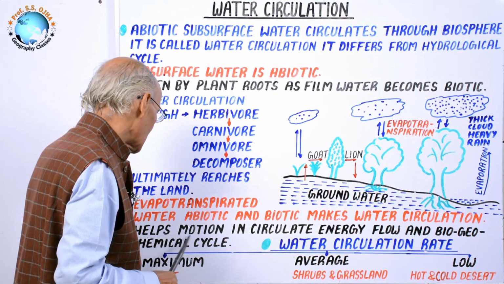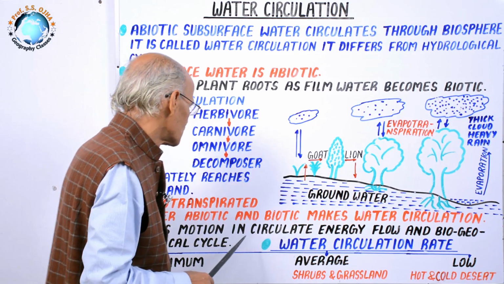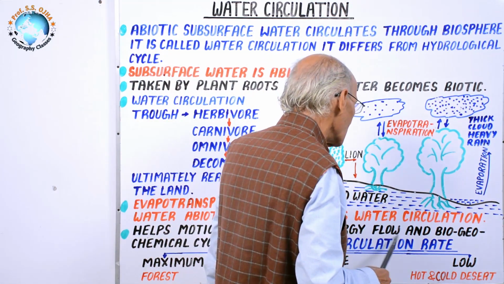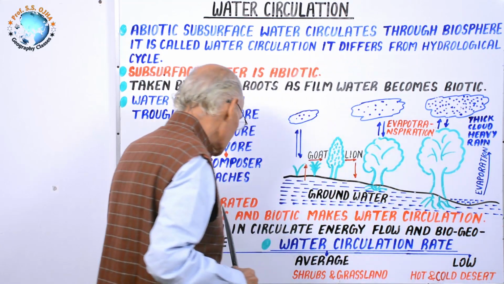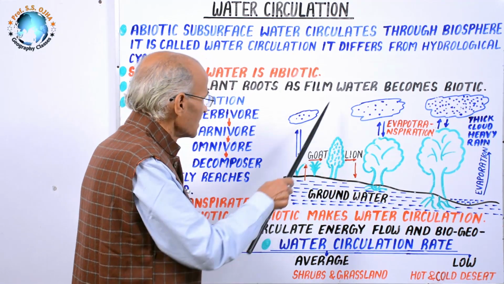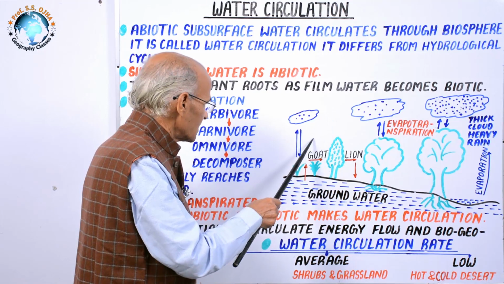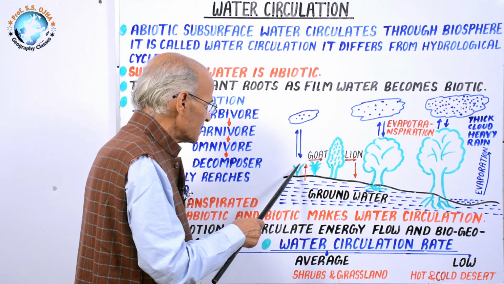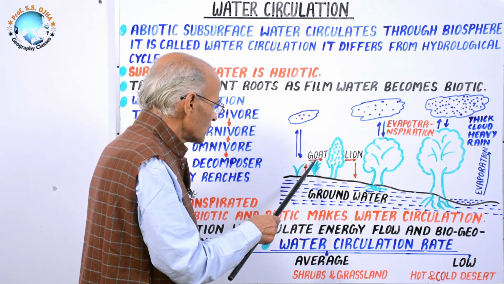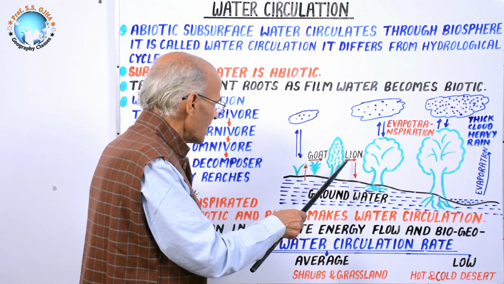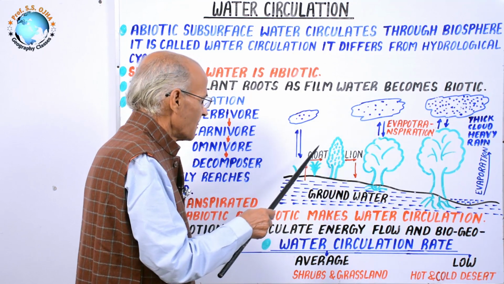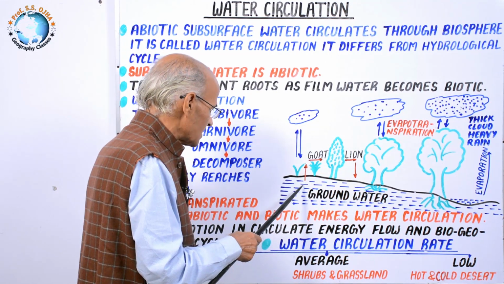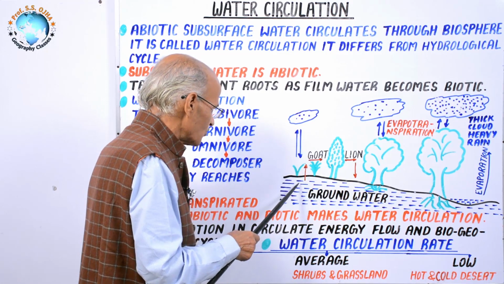Next point is that water helps movement or motion in circulating the energy flow and biogeochemical cycle. Suppose sun gives energy, plants take it, and that calorific energy then reaches the goat and lion and again in the form of sound. In the same way, this biogeochemical cycle starts from the plant roots.